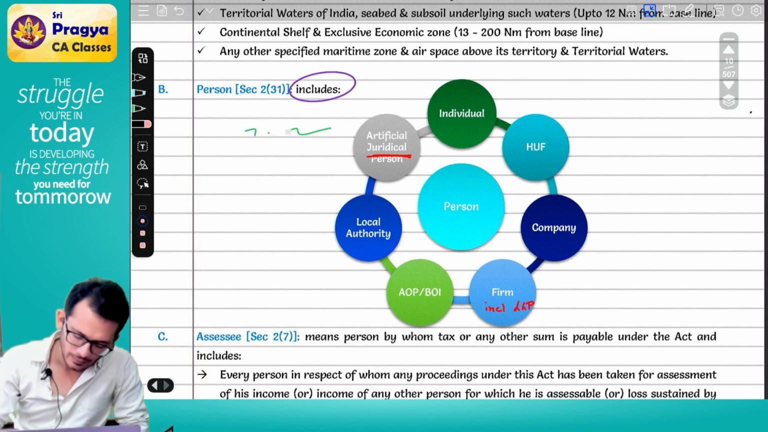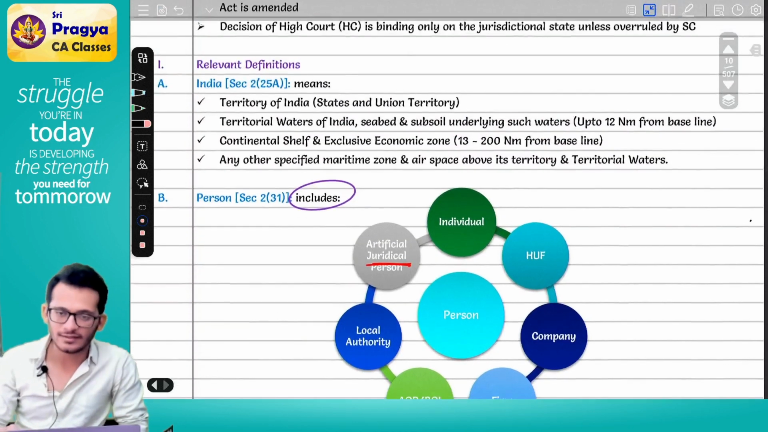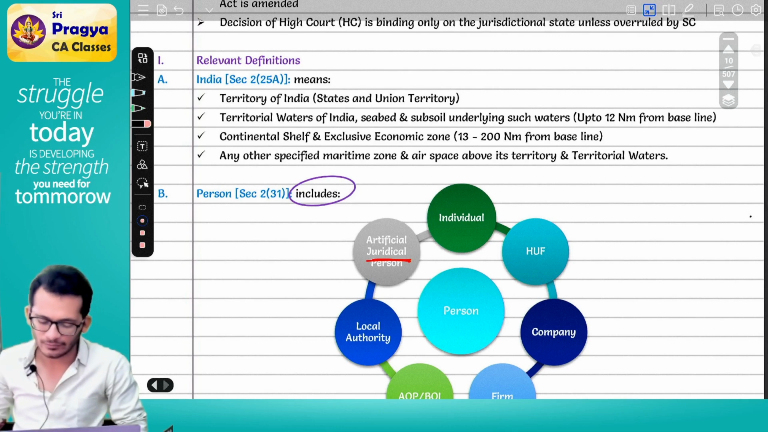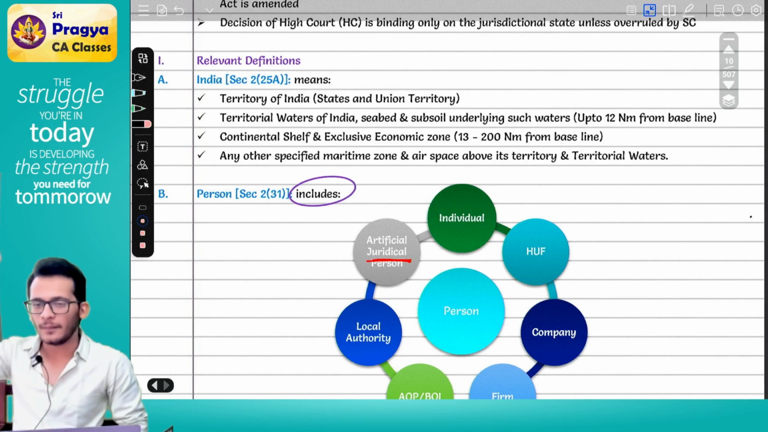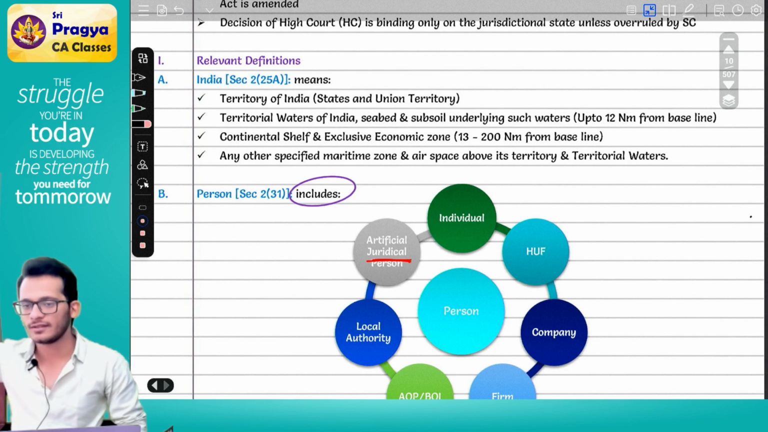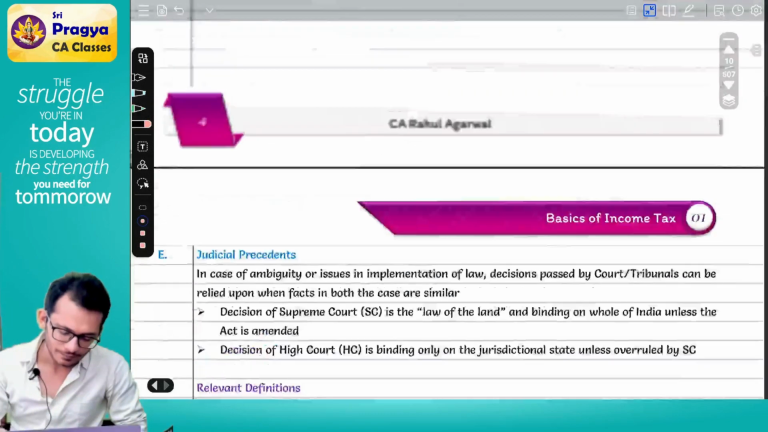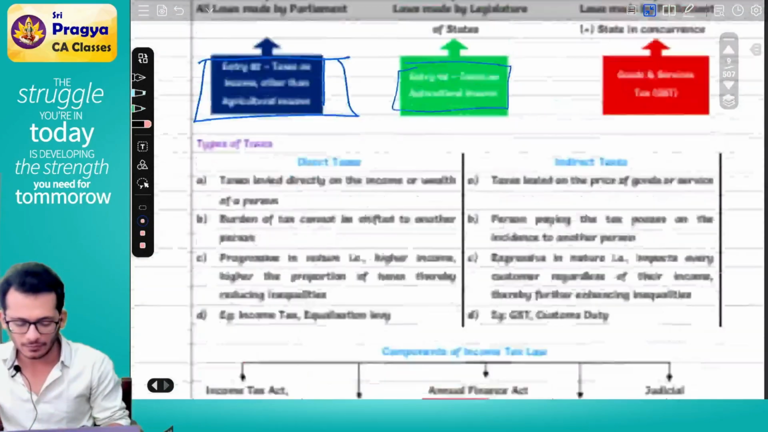Yes or no? Yes. Don't worry about the fancy English and all. Continental shelf, maritime zone, airspace and all. Simple words: above space, below space, water space. That's all. Okay. Clear? Yes. This marks the end of your chapter number 1.